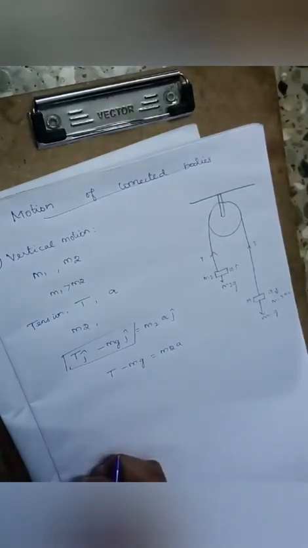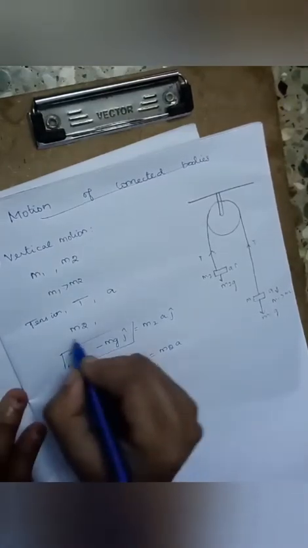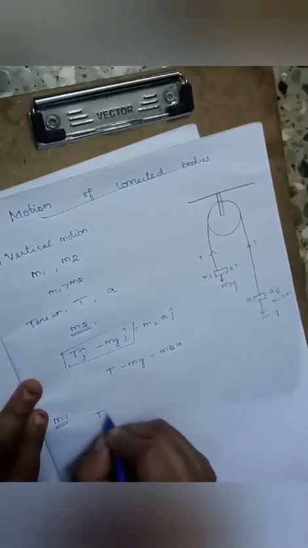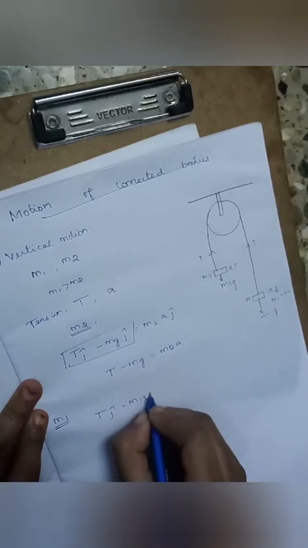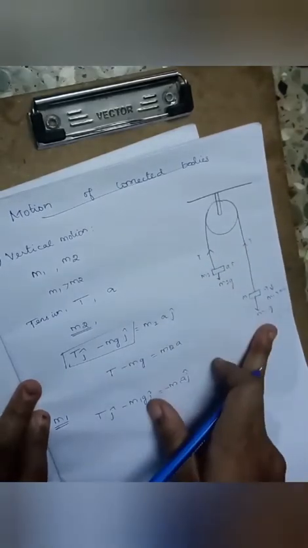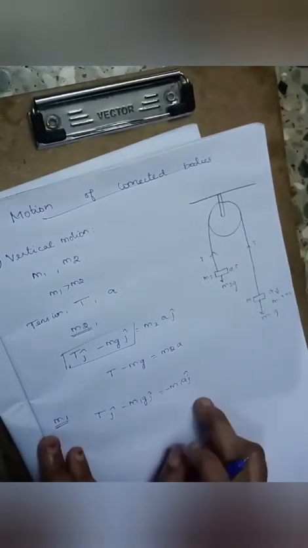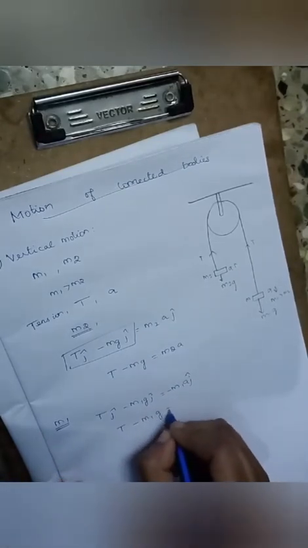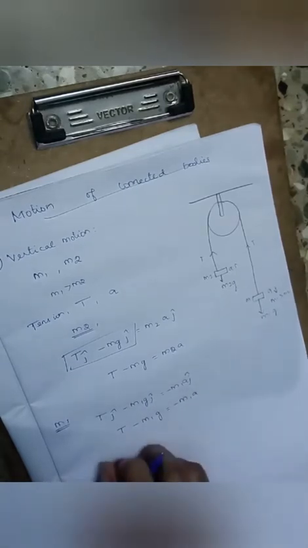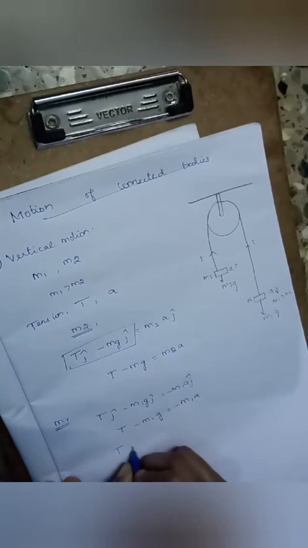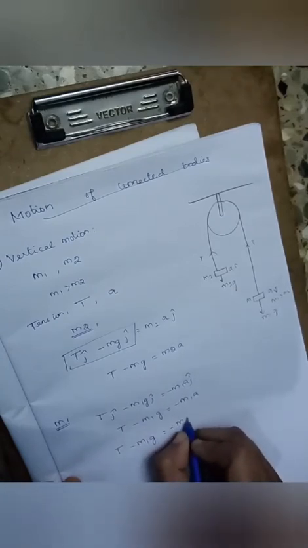So that was Newton's second law for mass m2, and next I am going to write the equation for m1. The equation becomes T ĵ minus m1g ĵ is equal to minus m1a ĵ. This minus sign denotes that m1g is acting downwards, which means in the opposite direction. So again we can rewrite the equation as T minus m1g is equal to minus m1a, right?